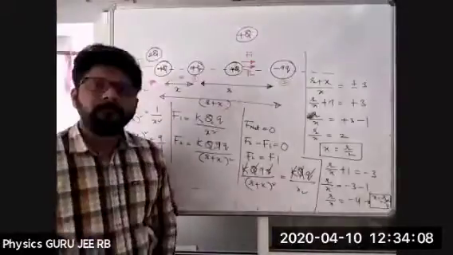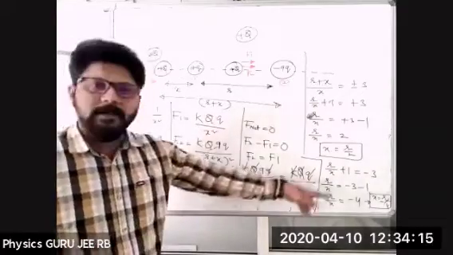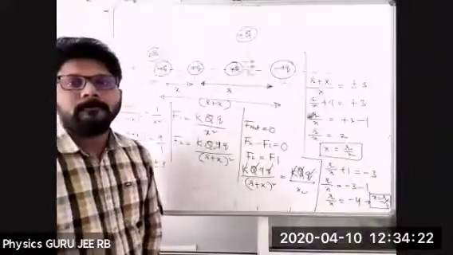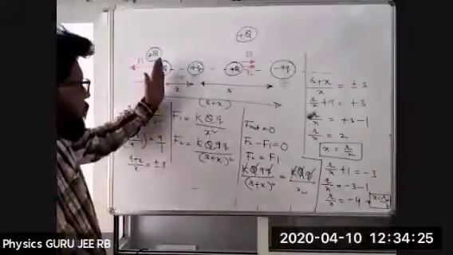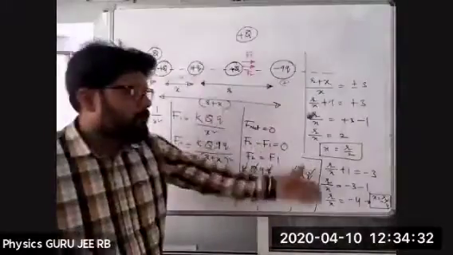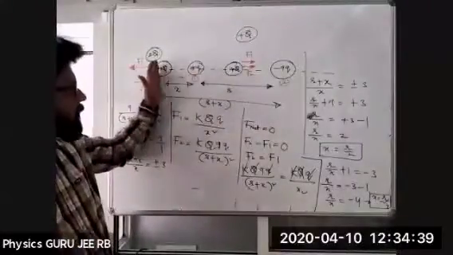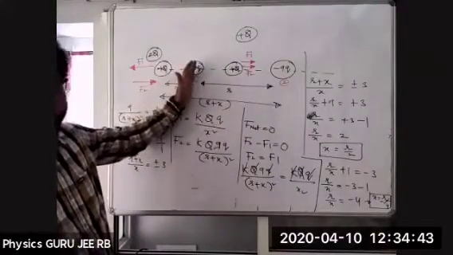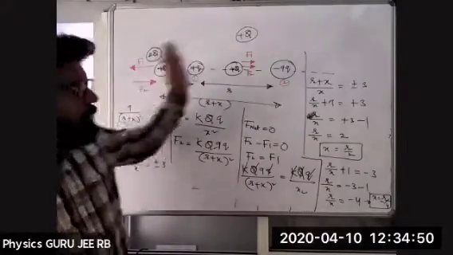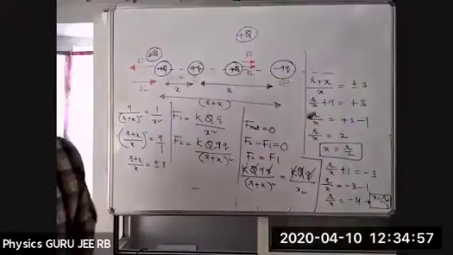Done. When we did the normal method we got R by 2, then R minus R by 4. R by 2 from the smaller charge, from this distance, is nothing but R by 2. Minus R by 4 is not possible, so we take R by 2 from the smaller charge. We are measuring from here. Otherwise it would go beyond, to the negative side. So the only possibility is R by 2. We're done with that one.